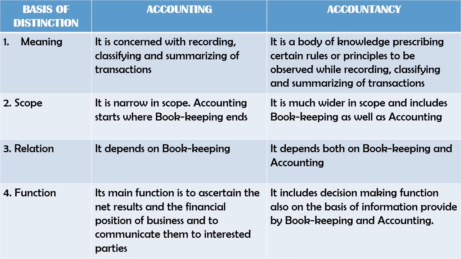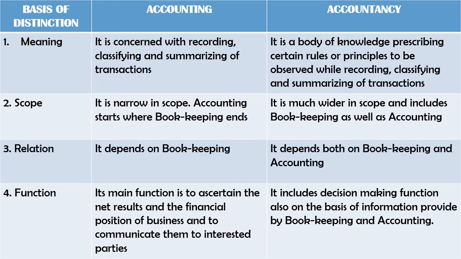So accounting is just recording, classifying and summarizing the transactions. But accountancy is the body of knowledge concerned with the rules and principles, both theory and practical, of how to record, classify and summarize the transactions.